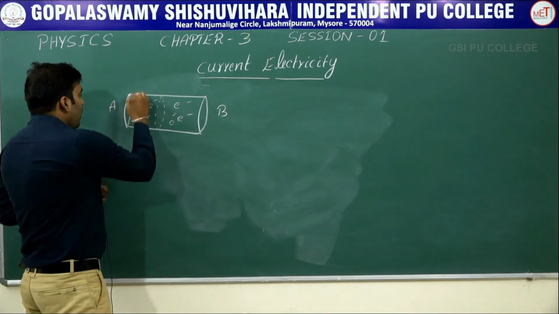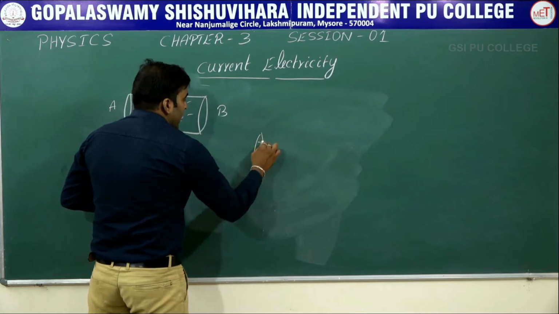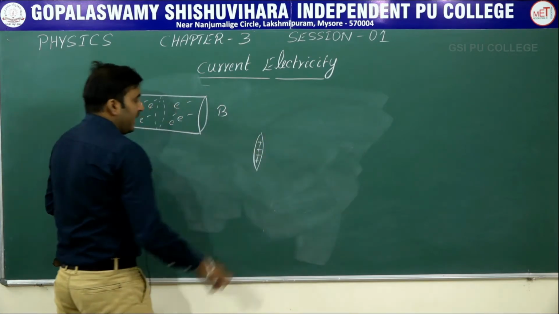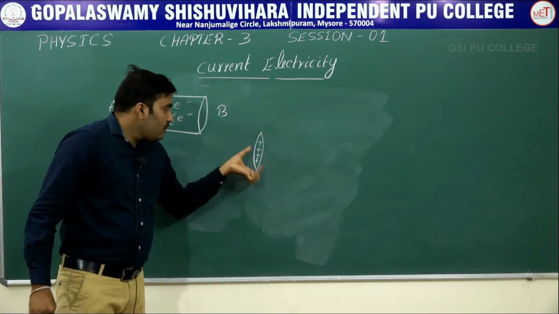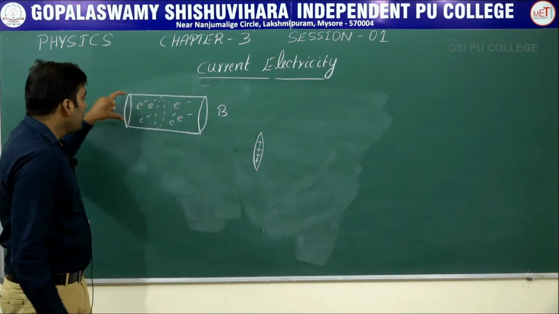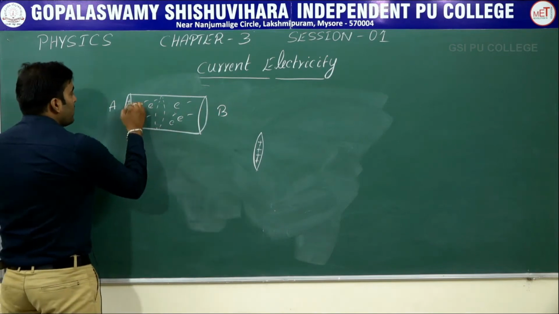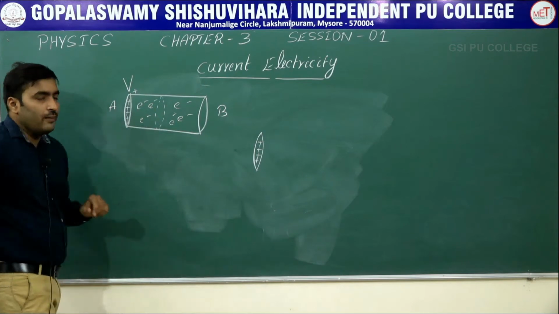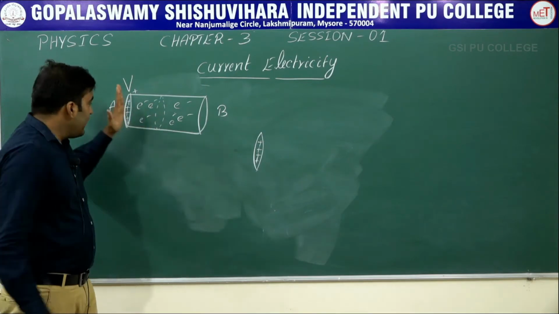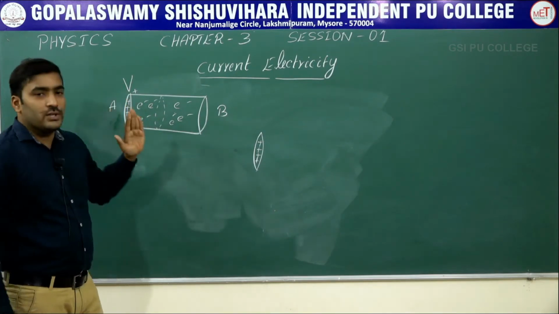Now, let us have a positively charged plate. This is a positively charged plate. I will fix this positively charged plate to end A, so that end A is at a positive potential. V plus refers to end A being at a positive potential.